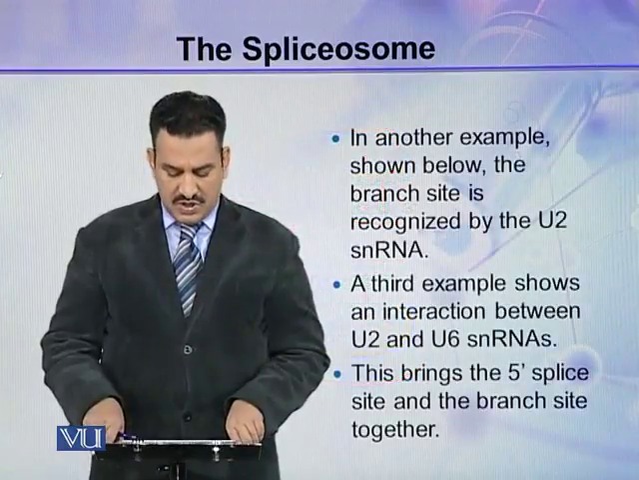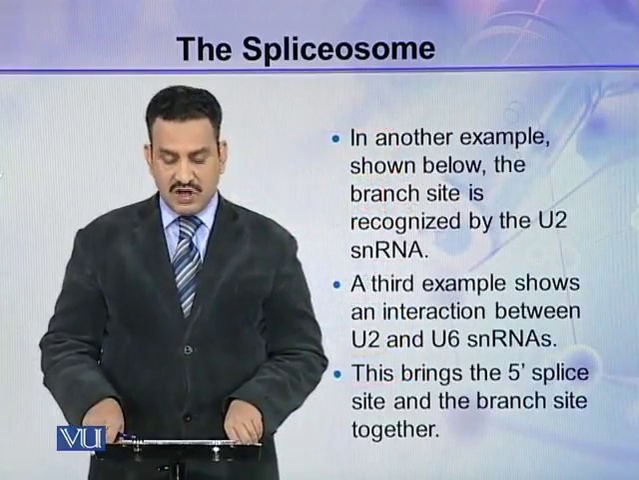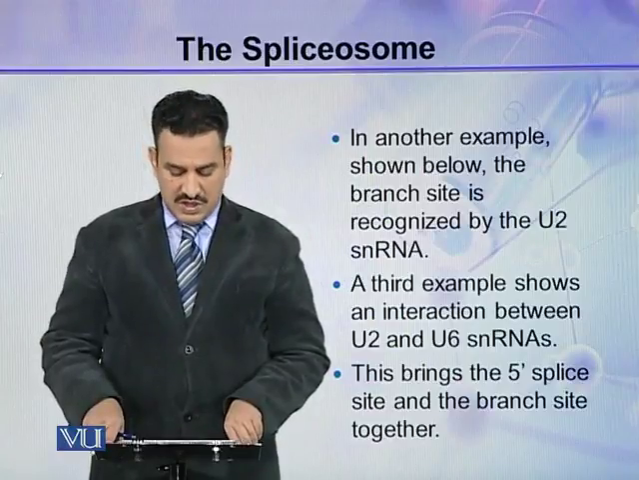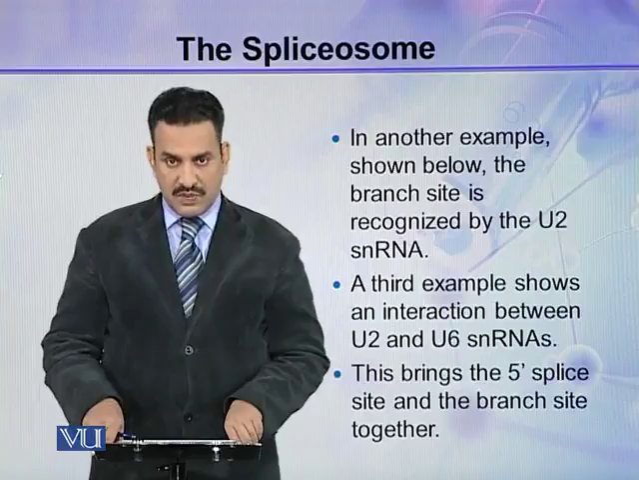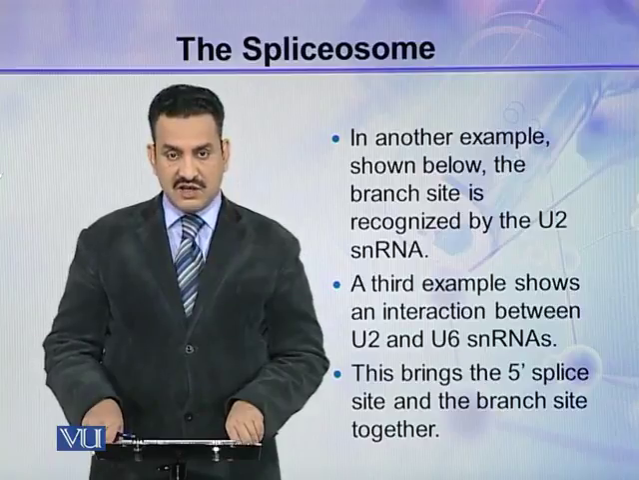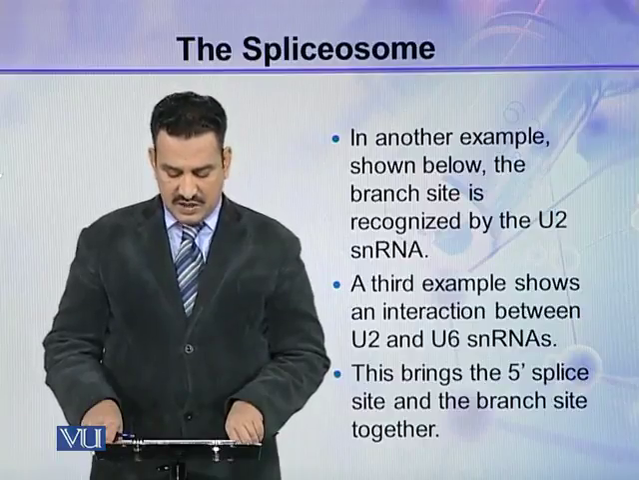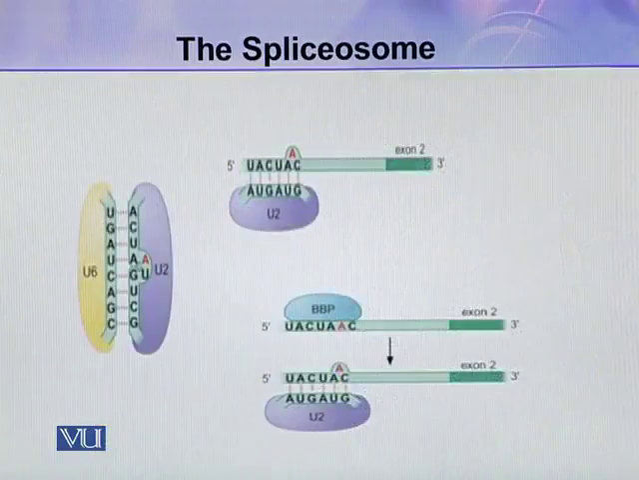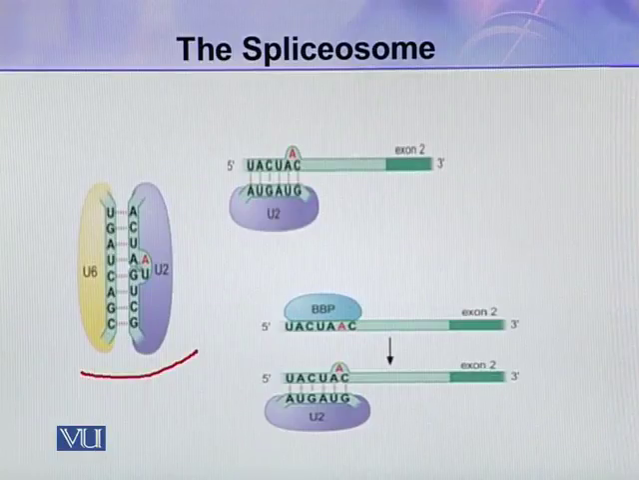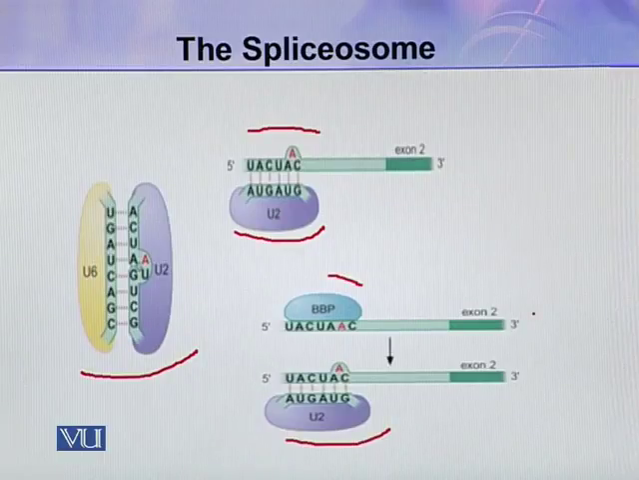In another example shown below, the branch site is recognized by the U2 snRNA. A third example shows an interaction between U2 and U6 snRNAs. This brings the 5' splice site and the branch site together. So here you can see different interactions. This is between U6 and U2. This is between U2 and branch point sequence, and this is between BBP and U2, different pre-mRNAs. So these are the different interactions.